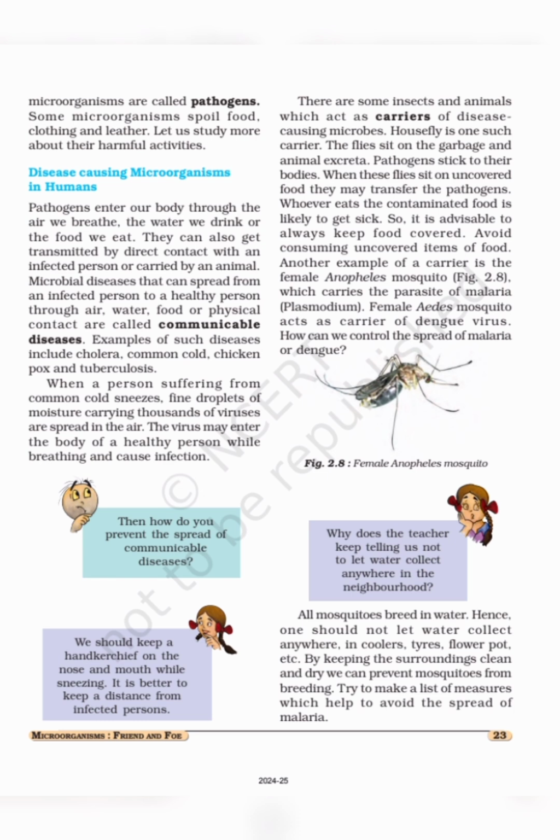Female Anopheles mosquitoes carry the parasite of malaria, and female Aedes mosquitoes carry dengue, and these diseases are very dangerous, so we must take some steps to control the spread of malaria and dengue. We know that collected water is the breeding place of mosquitoes, so we should make sure that in our surroundings there is no breeding place available and it is cleaned.